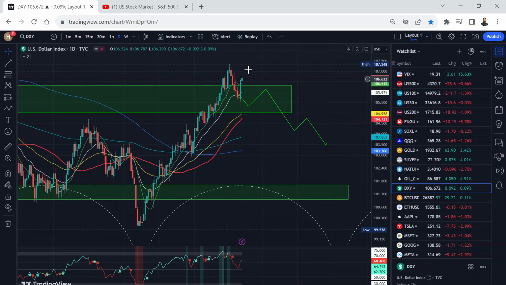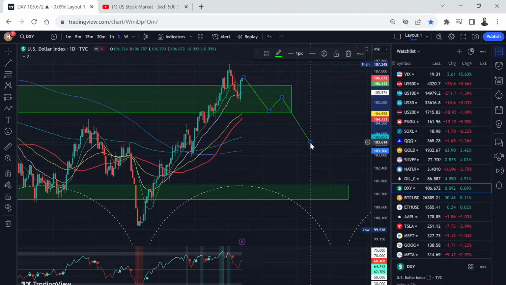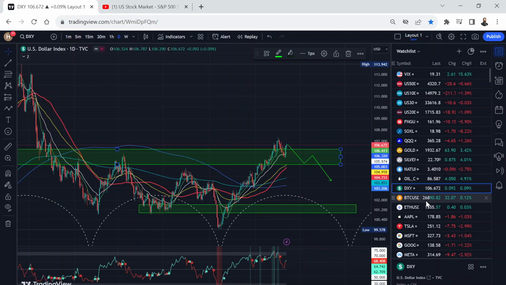Dollar index, again, projection is not working out. It's moving higher because of this war. Okay, but eventually it's a higher low. Is this going to be a higher low compared to the previous low and then eventually go down? We'll see. Okay, we need to break below this support box, green box, before we can go lower.